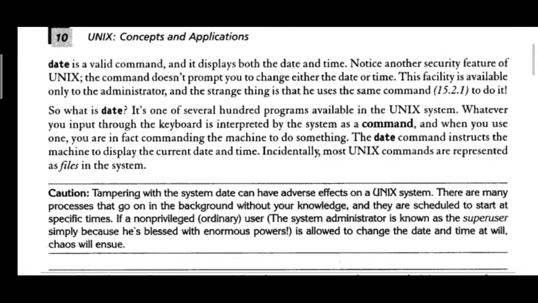Just as we used different kinds of commands for the interactive shell of Python, in the same way we can use various commands for interaction. To check today's date, we can use the date command. From the terminal, from the command prompt, we just type date. It's a valid command and it will display the system date and time. If it is connected to the internet, the current date and time will be set automatically and displayed. Otherwise, the system time will be displayed.